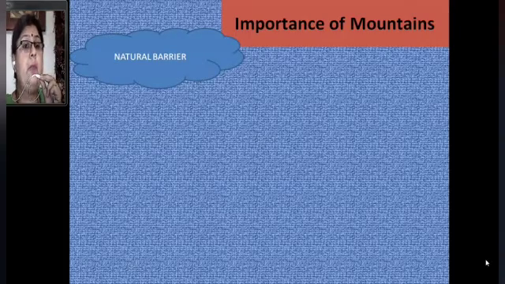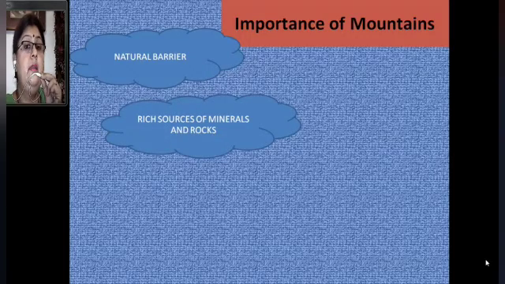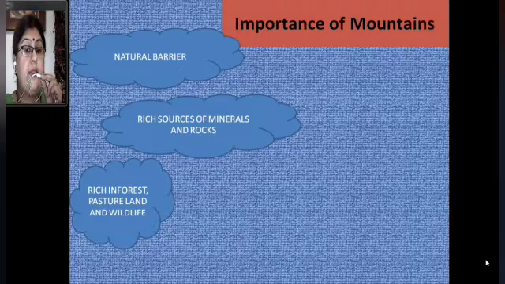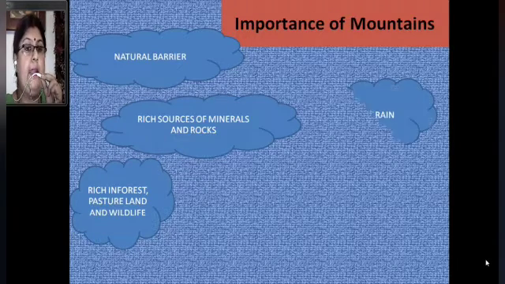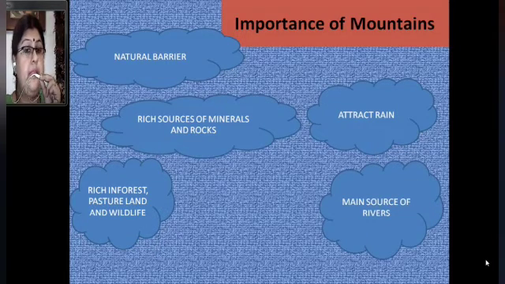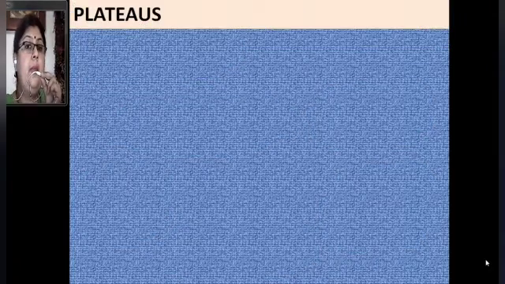Now, why are they important for us? Because they are a natural barrier. They are a rich source of minerals and rocks, rich in forest, pasture land and wildlife. They attract rain. They are the main source of rivers and attract tourism, as we all want to go to a hill station during summertime.